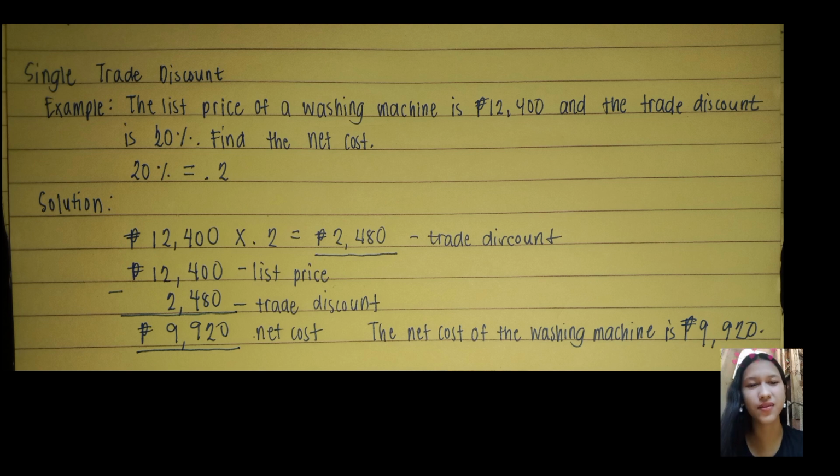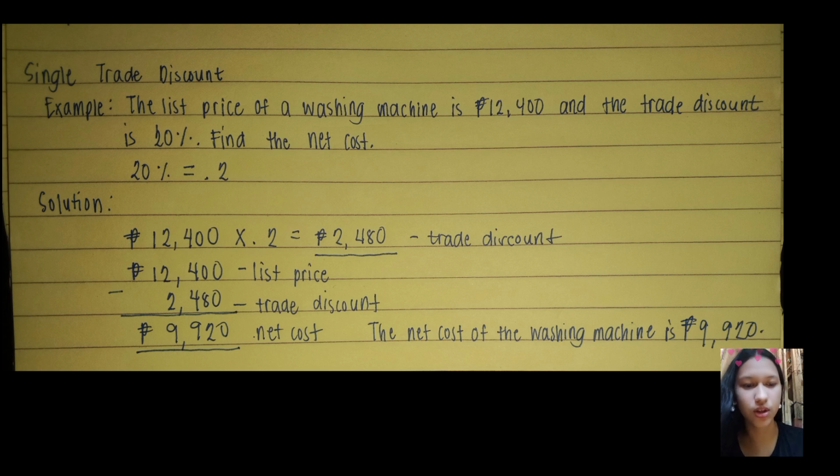This is the example of the single trade discount. The list price of a washing machine is $12,400 and the trade discount is 20%. Find the net cost. First, we're going to identify the list price and the trade discount. The list price is $12,400 and the trade discount is 20%. We're going to transform 20% into decimal, which equals 0.2.